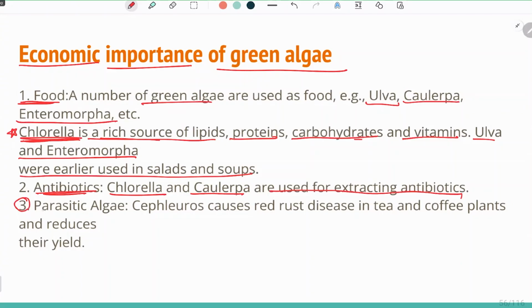Third, parasitic algae. Cephaleuros causes red rust disease in tea and coffee plants and reduces their yield. So one drawback of the growth of this alga is that it causes red rust disease in tea and coffee plants and thereby reduces their yield.